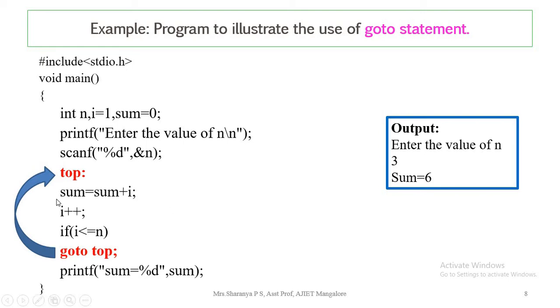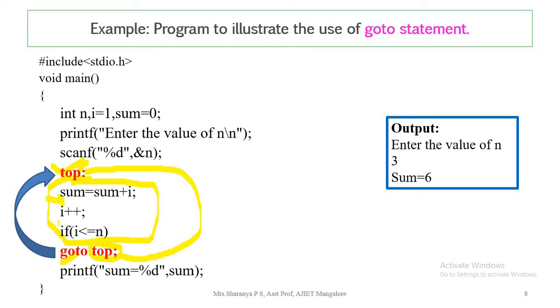Here the major condition that we are checking is whether i is less than or equal to n, and top is the label used here. This is the set of code that needs to be repeated, the section of code written between the goto and the label. Here goto is the keyword and top is the label used. Whenever it finds this, the control will come back to this particular top. So the next statements it will keep executing.